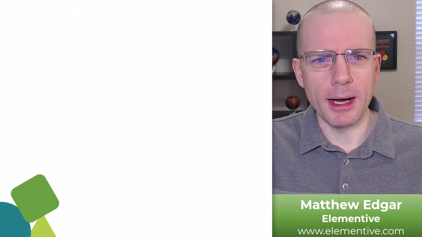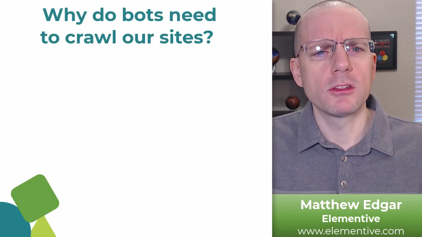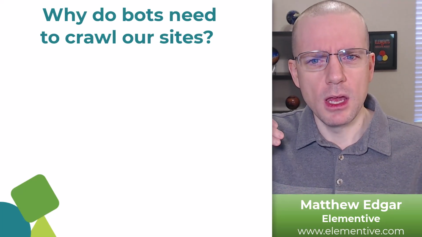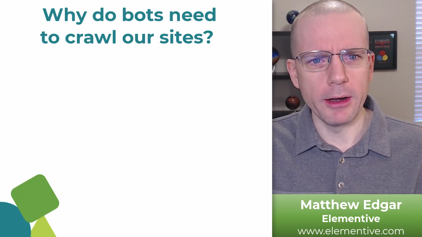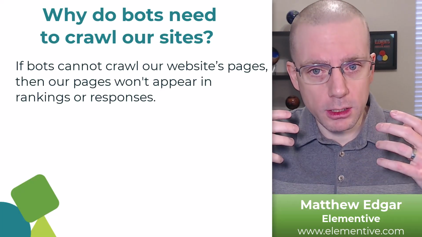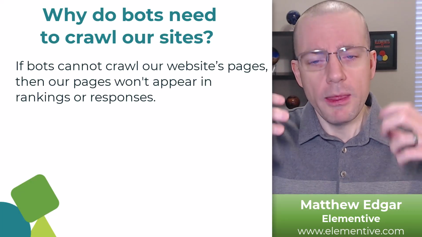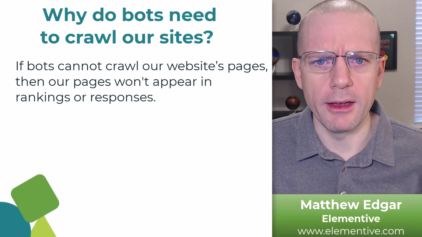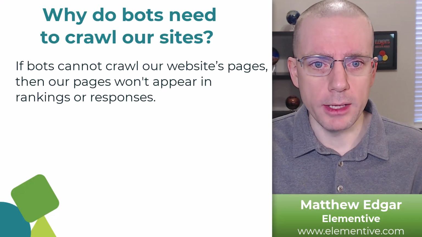So as we think about bots, there's sort of this underlying assumption that, well, of course, for SEO and GEO, we need bots crawling our website. But why exactly are bots crawling our website? Why is this what we are paying so much attention to? So there's a few things to think about here. So first thing is that bots from search engines and AI systems need to fetch our website's content so that way they can find all of our content, our pages, our images, our videos, whatever else we have, and make sure that can be included in search results and in AI responses.